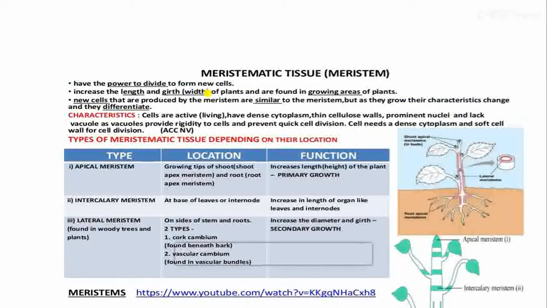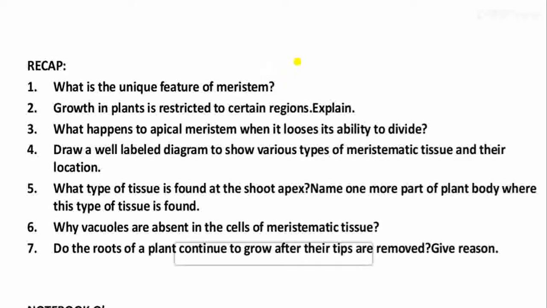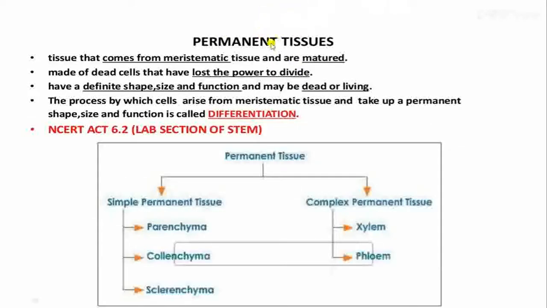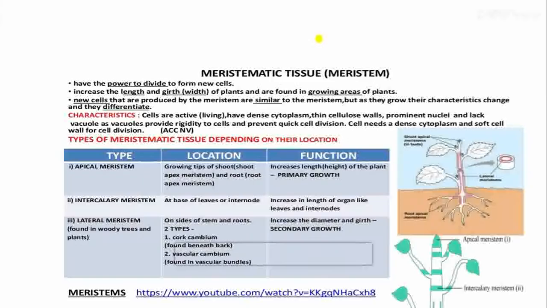In this video, I will explain about the plant tissues. Plant tissues are classified into two main types, and these are called meristematic tissues and permanent tissues. First we will learn meristematic tissues and then we will learn permanent tissues. Now what are the general characteristics of meristematic tissues?